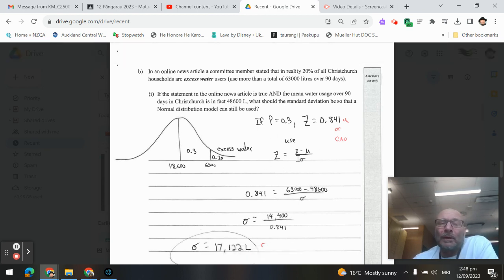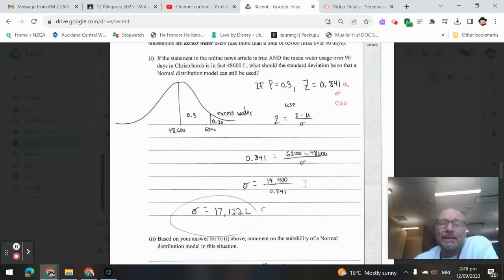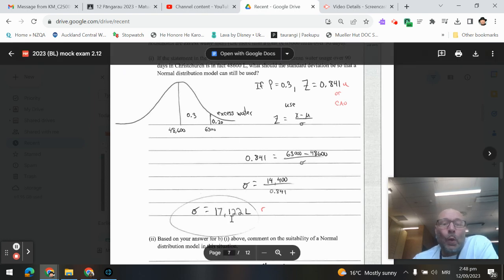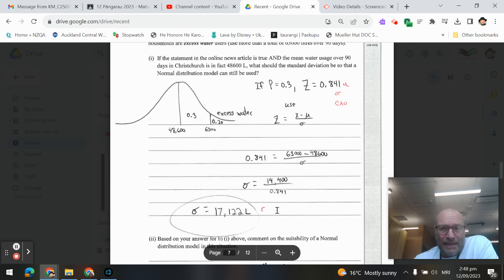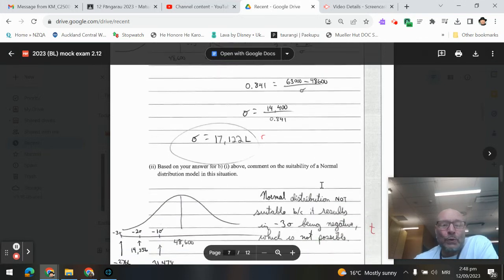So using our formula, where Z is x minus mu over sigma, we know the Z value is 0.841. We know that the x was the 63,000, the mean 48,600, so the only thing that's left is the standard deviation. We rearrange this equation to make sigma the subject, and we get 17,122 liters. That would be for your merit. Getting the Z value, or a correct answer, would get you your achieved.